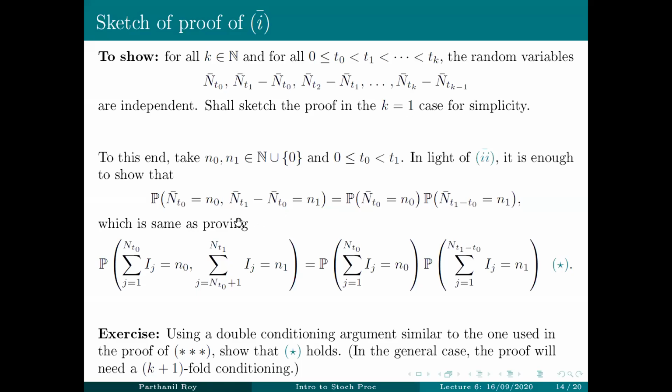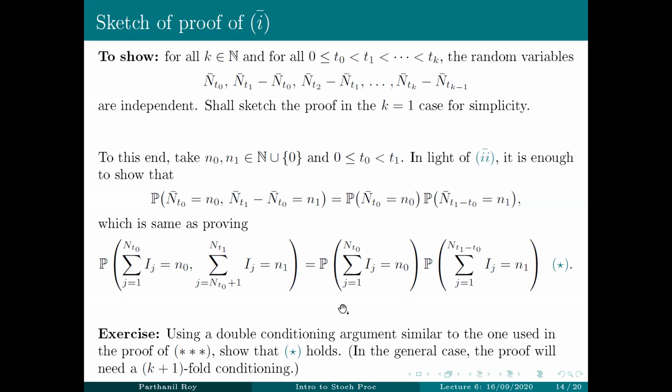Okay, so we had to prove three properties, 1 bar, 2 bar, and 3 bar. 3 bar was very easy, so you didn't really have to prove anything. 2 bar had a long double conditioning proof. Okay, and following the same proof, I'm asking you to prove 1 bar, except that I'm doing it in a special case, k equal to 1.